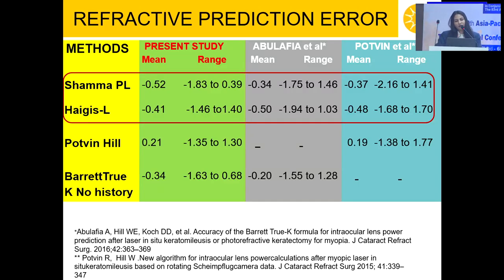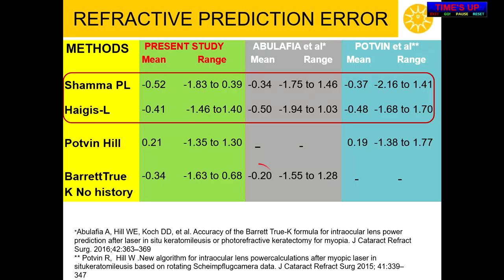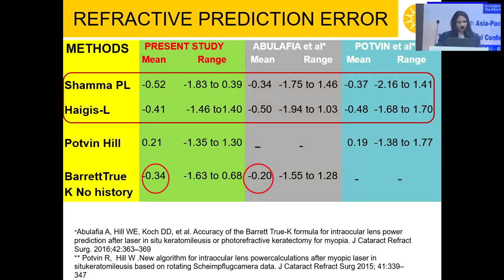Since the formulas are recent additions, there was no head-to-head comparison between the Potvin-Hill formula and Barrett True-K formula. The Potvin-Hill formula is a formula in which the posterior corneal measurement is done directly, as compared to Barrett True-K, which estimates it using a regression formula, which is done in the majority of the studies.